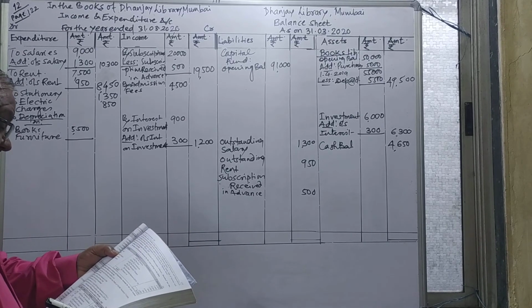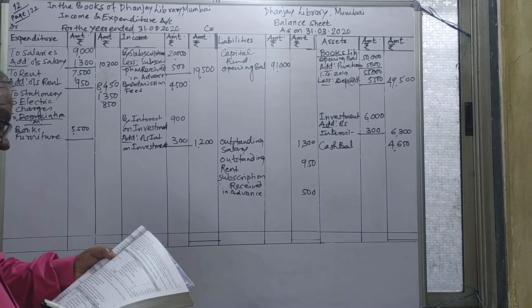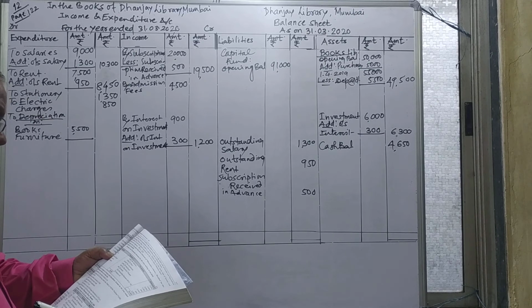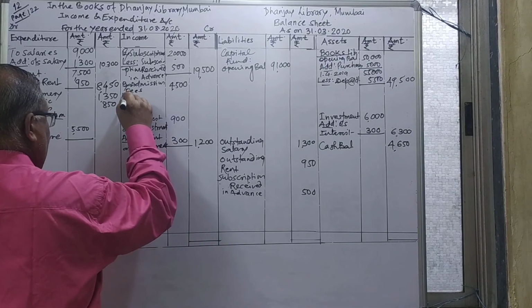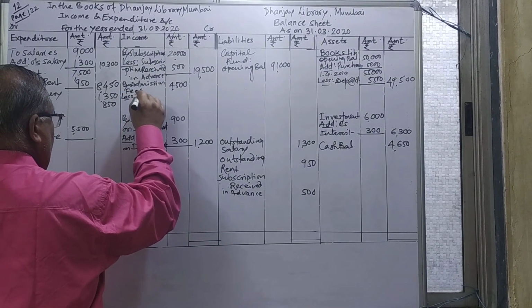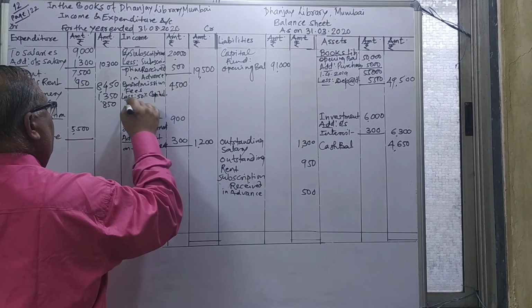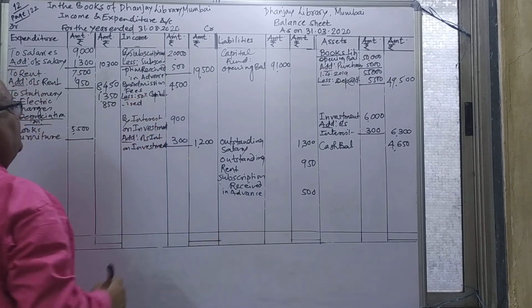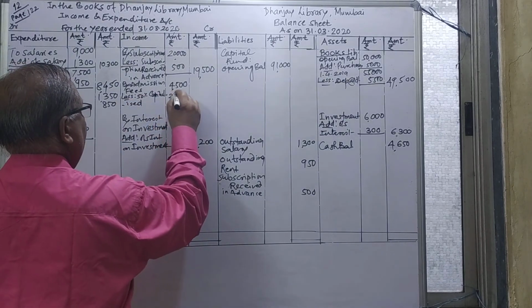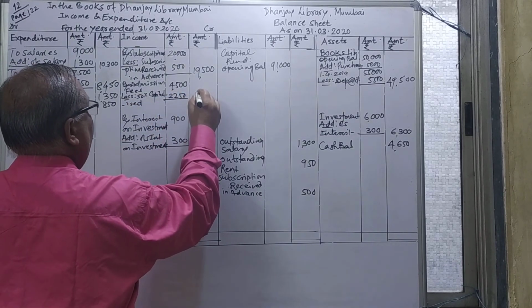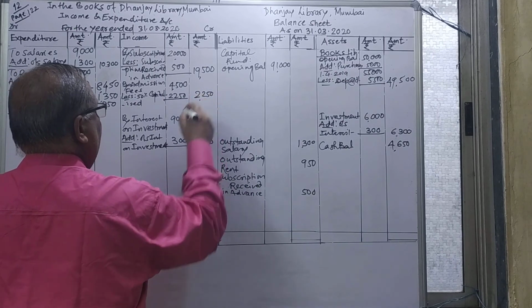Adjustment number 4: 50% of admission fee should be capitalized. Less 50% capitalized. 50% capitalized means 2,250, and 2,250 in the outer column.